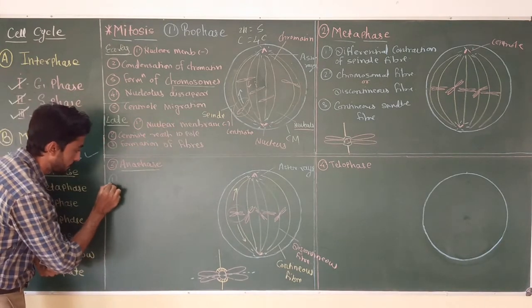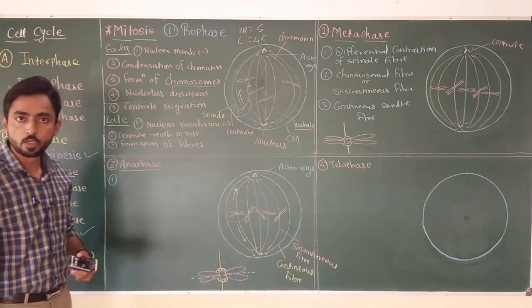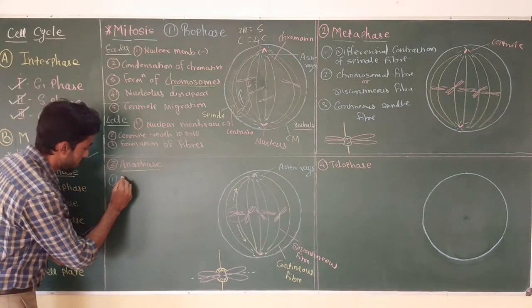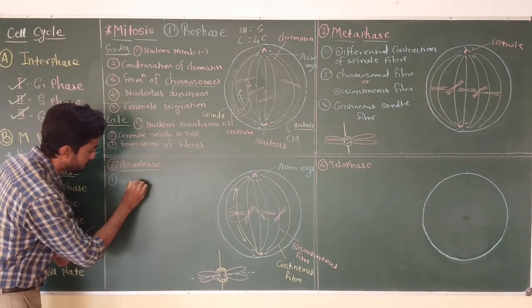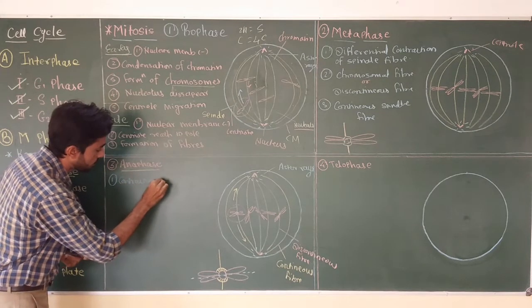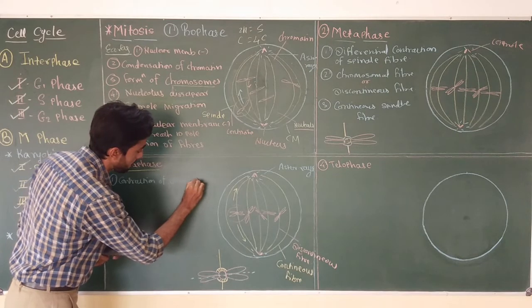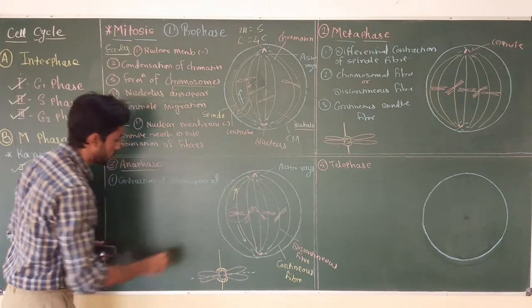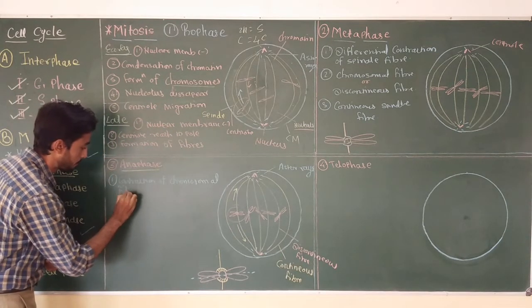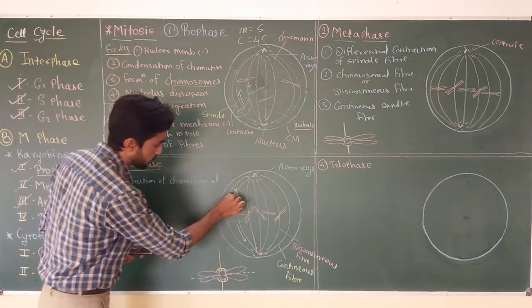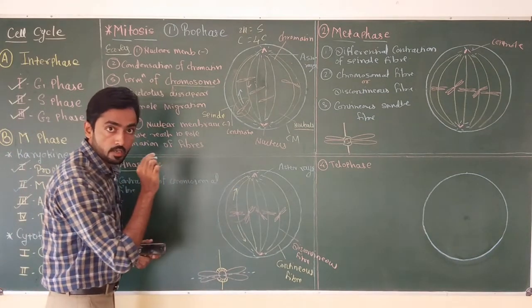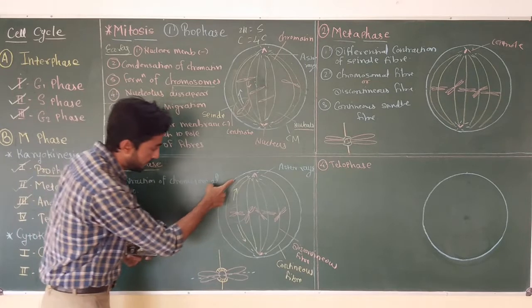So the first activity which occurs during the anaphase is contraction of the chromosomal fiber. Okay, this is the chromosomal fiber. I'm not discussing the interpolar fiber.